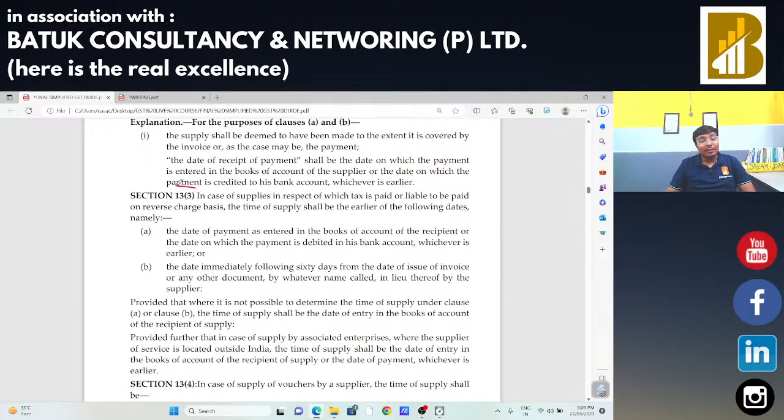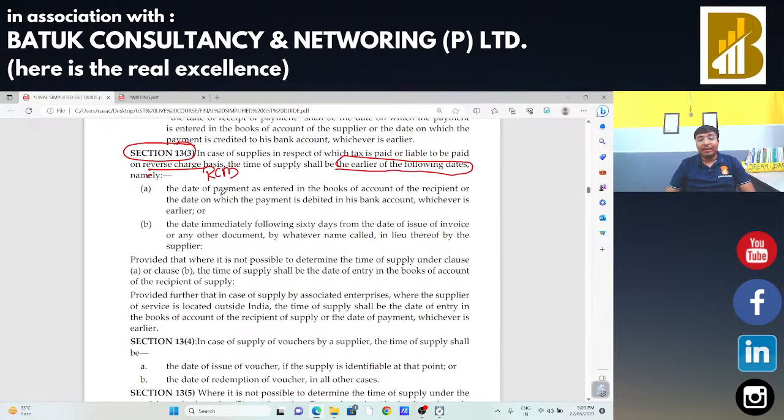Now, section 13 subsection 3 will be applicable in case of reverse charge mechanism. And in that case, the time of supply will be the earlier of the following dates. The date of payment as entered in the books of accounts of the recipient or the date on which the payment is debited from the bank account, whichever is earlier, or immediately 60 days from the issue of invoices, whichever is earlier, that will be treated as your time of supply.